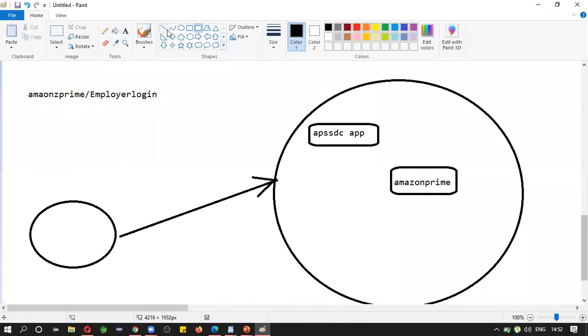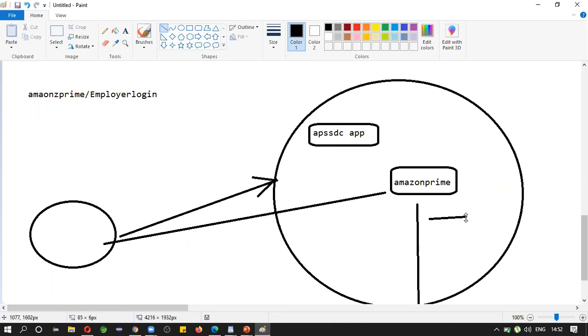Then the request is forwarded to this. Later it will search for slash employer login. Inside this it will check all the available resources, a lot of pages. If it is available you will get the appropriate response back. If it is not available you will get an error page. How to search for employer login, whether in the Amazon Prime application or the APSSDC application, depends upon this.